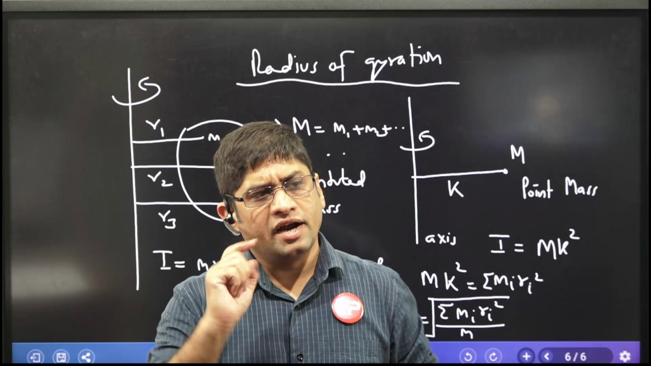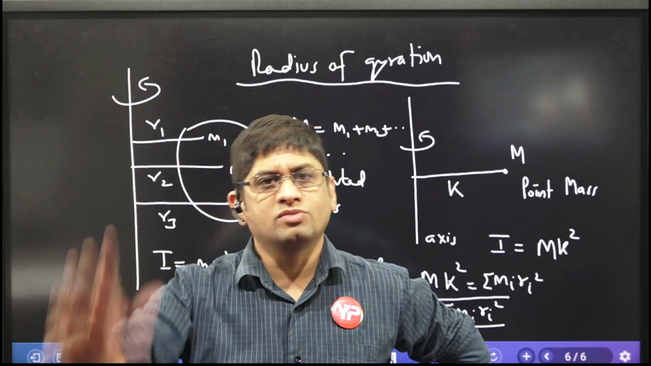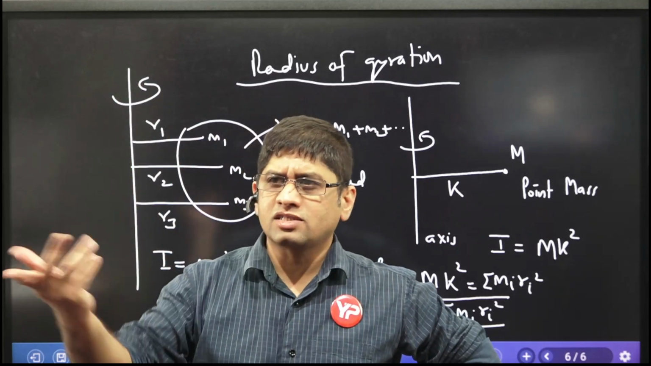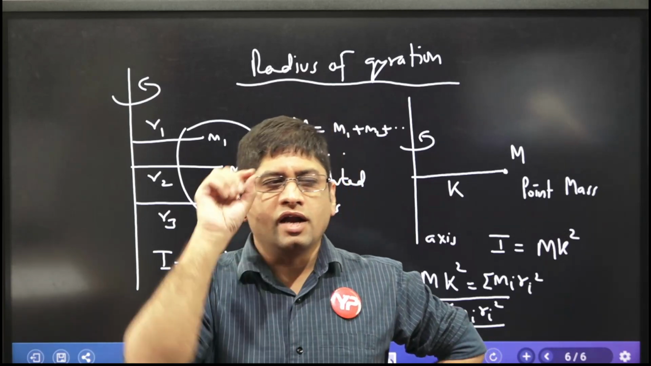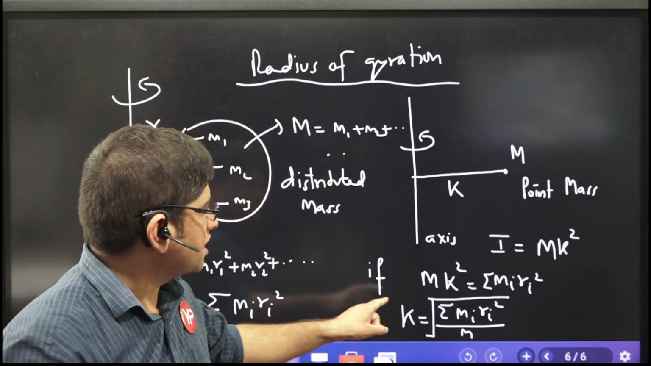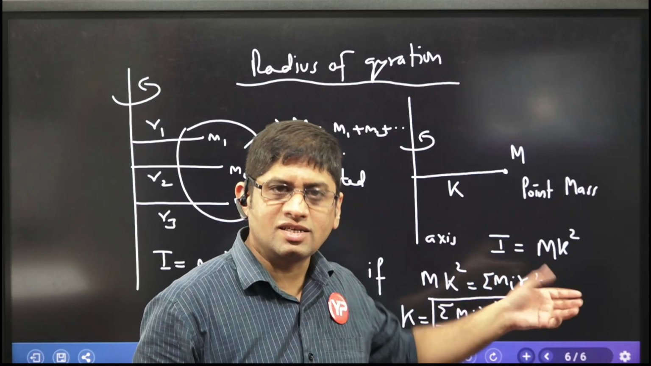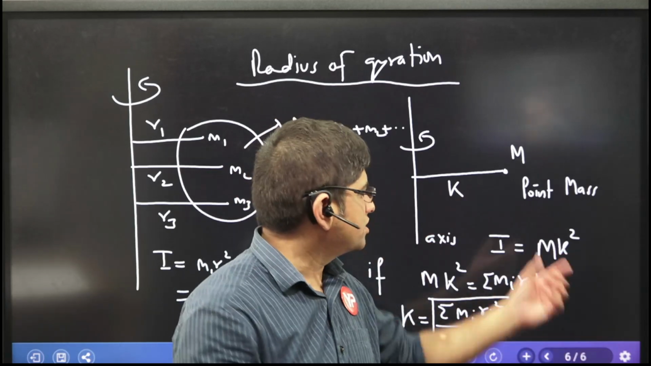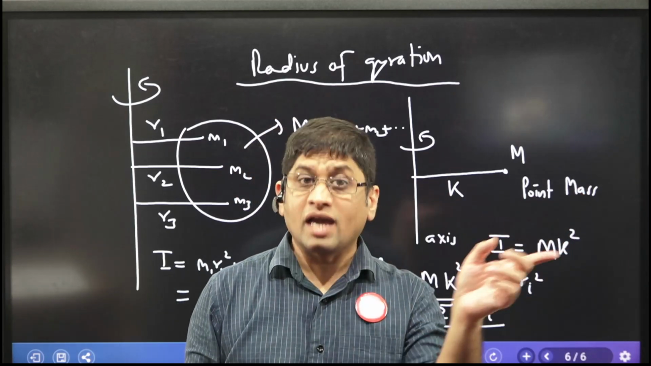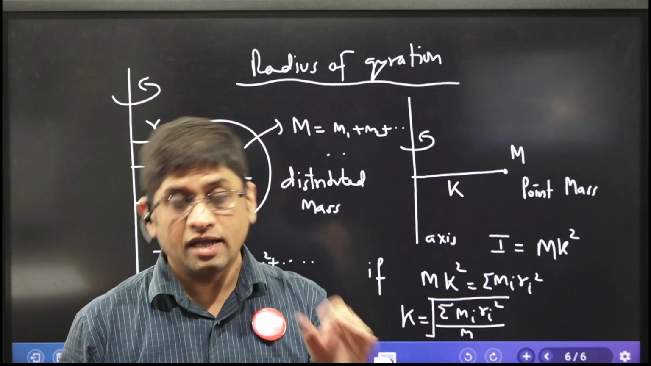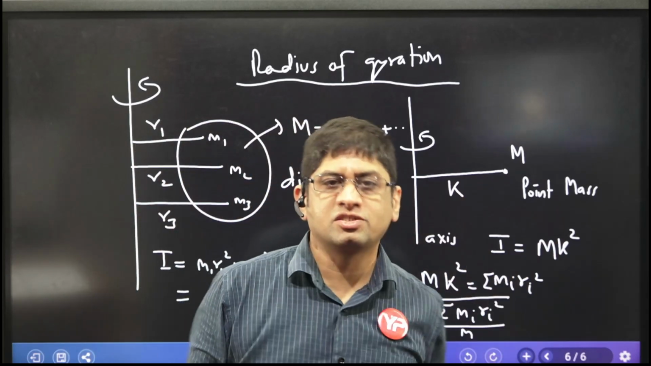Suppose you say the radius of gyration of the body is this much meter, then don't ask about which axis. And he says the radius of gyration of the body is this much meter and the mass of the body is this much. Calculate the moment of inertia. Simply do one thing, mk square. And m can be replaced by area also, right? In area moment of inertia, m can be replaced by area also.